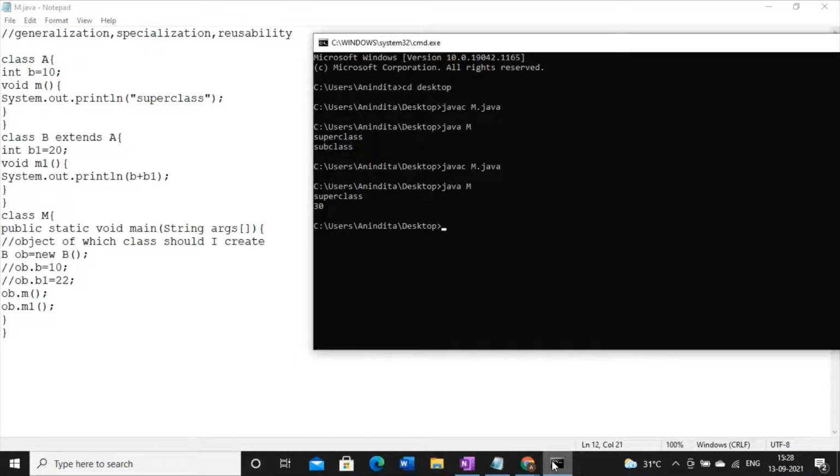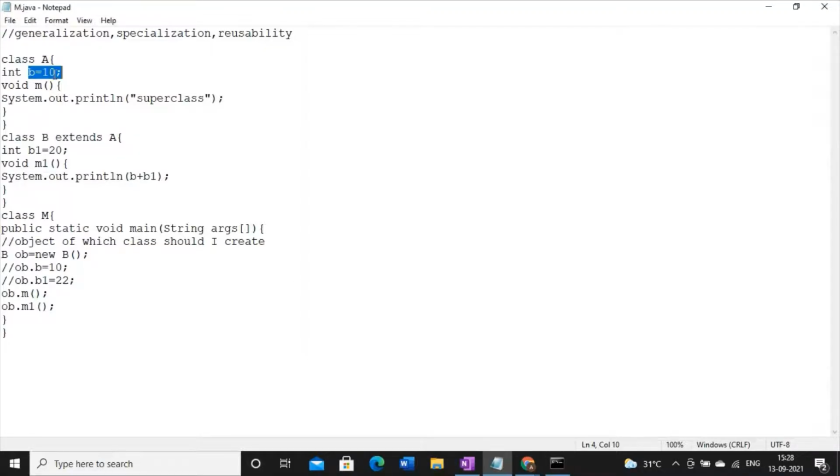See, 30. 10 plus 20. Without defining B inside the subclass, I can still use it. So this is the beauty of inheritance, right? So I have already proved that due to the existence of the extends keyword, it is coming here.